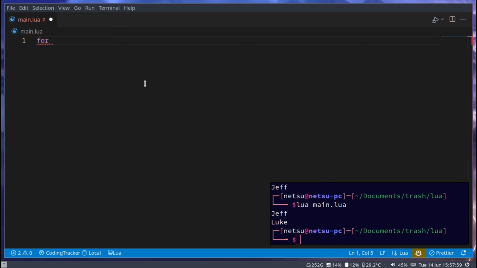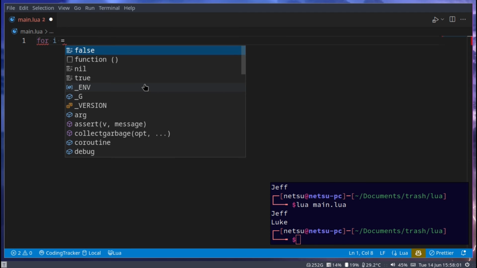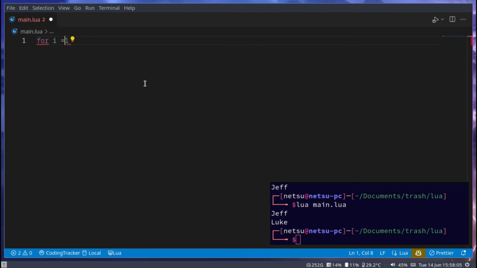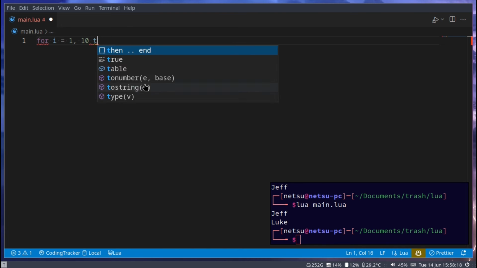So for I, and this is just declaring a variable in this scope. If for I becomes 1, so we're starting at 1. Up until 10, so we're going up until the number 10. And then we can just say then, or not then, but do.